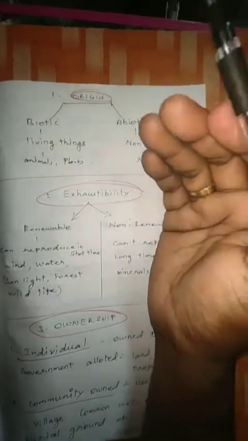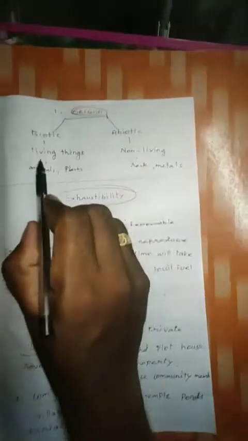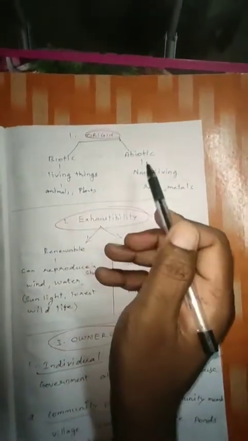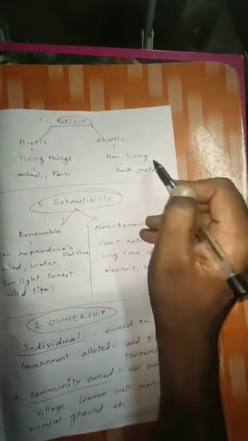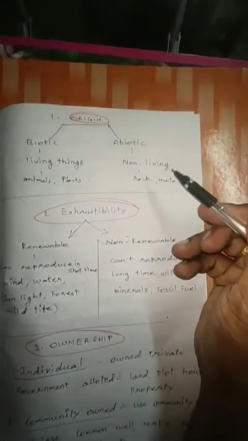On the basis of origin, two types: biotic and abiotic. Biotic resources are living things, for example animals, plants, birds, insects and some other creatures. Next, abiotic. Abiotics are non-living things. What are the non-living things?